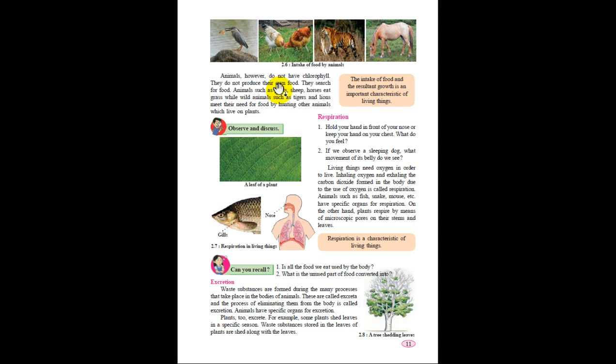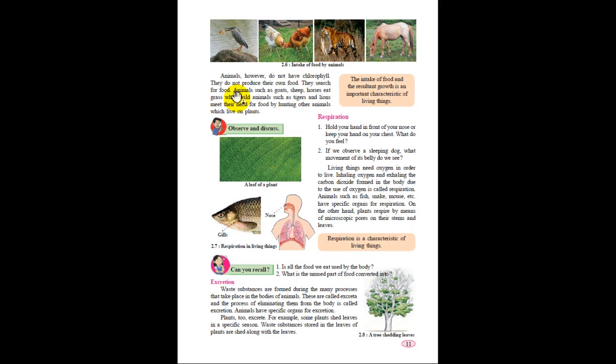Now animals have no chlorophyll. What do they do? They do not produce their own food, but they are dependent on other animals, or some animals which are totally dependent on the plant. So they do not prepare their own food. They are dependent on another organism like a plant or a smaller animal.